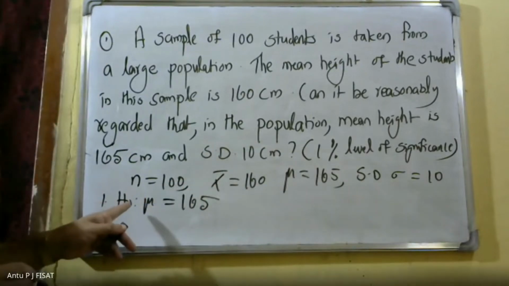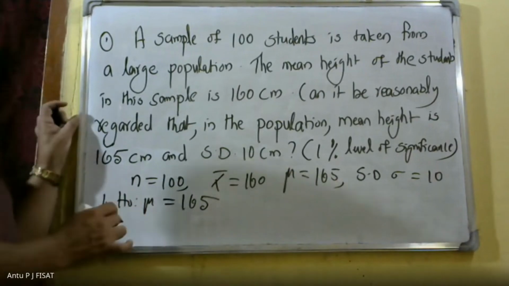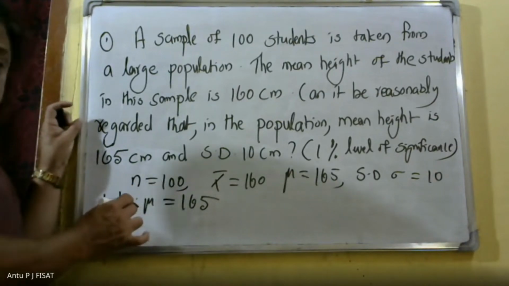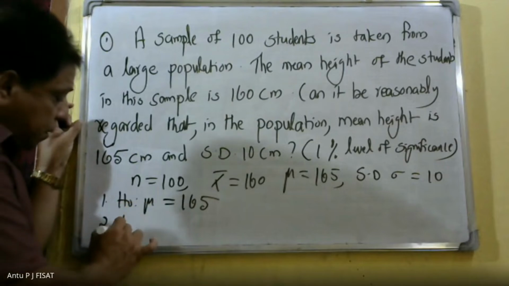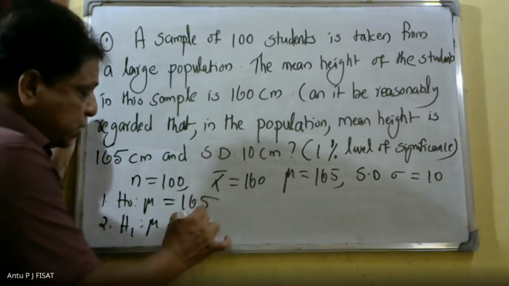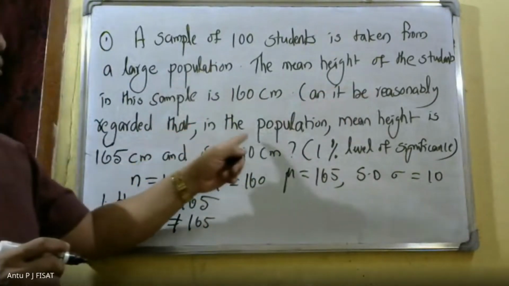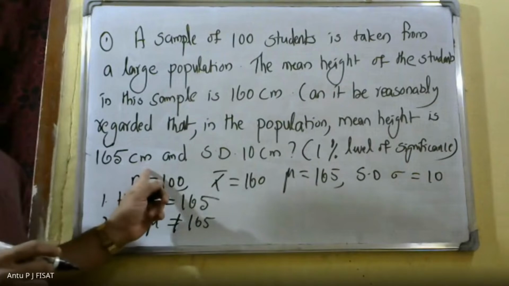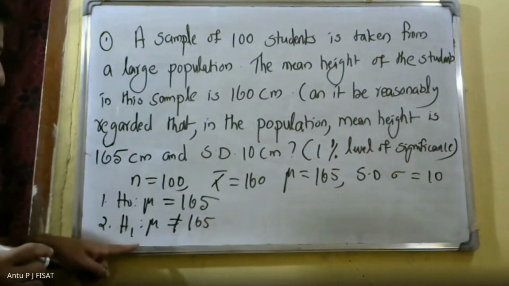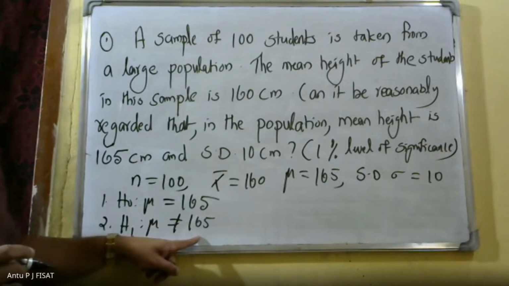Then, contrary to H naught, the alternative hypothesis is H1: mu not equal to 165. Therefore, alternative hypothesis we take as H1: mu not equal to 165.